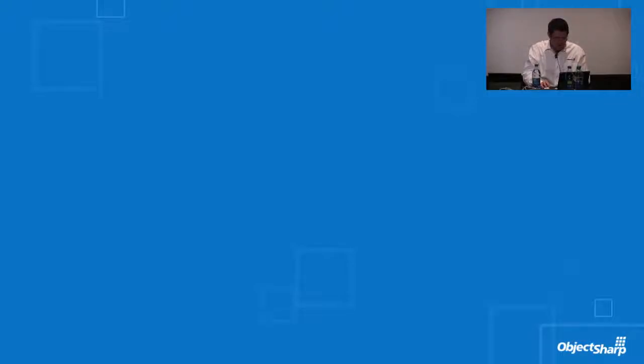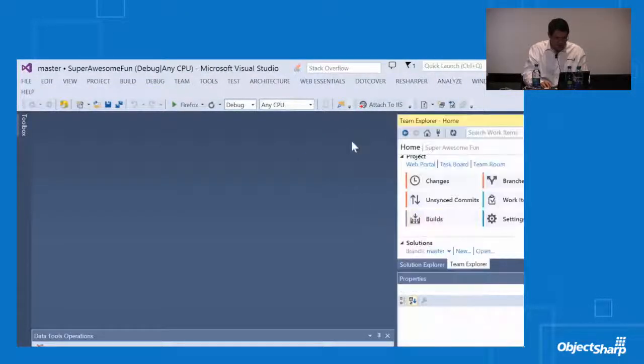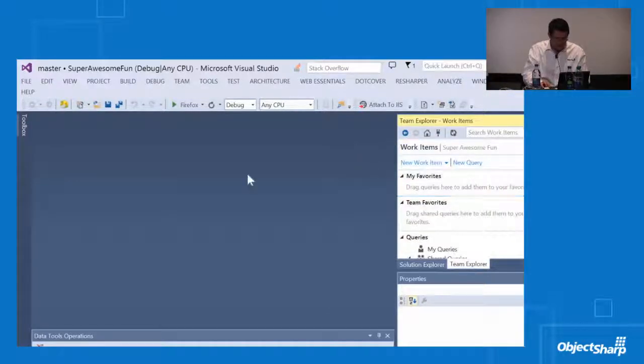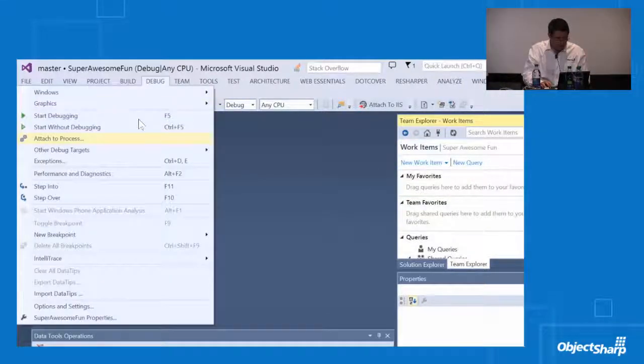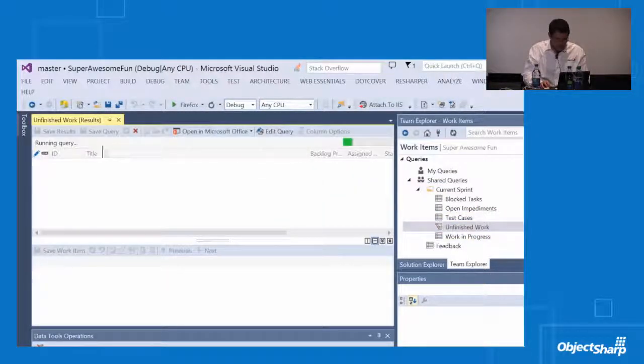So let's go back and look at those work items. Let's see where our bugs are at, because we're burning down the clock here, and we've got to ship this project in time. So let's go ahead and we'll stop debugging. We'll pull up our queries, pull up our unfinished work, and we'll see what we've got here in terms of work. We'll hide that guy.